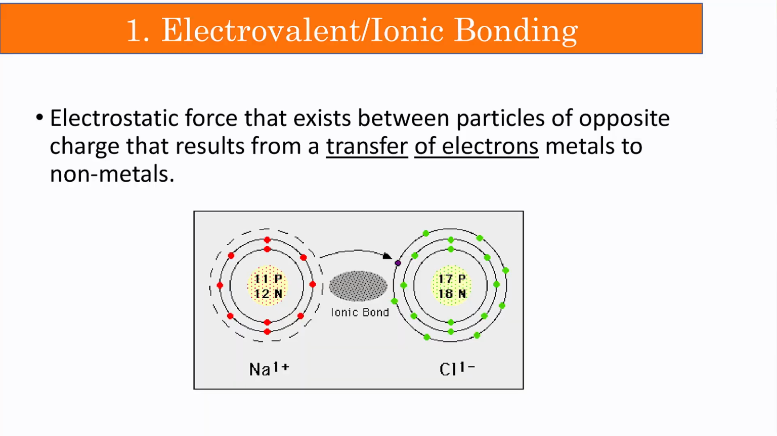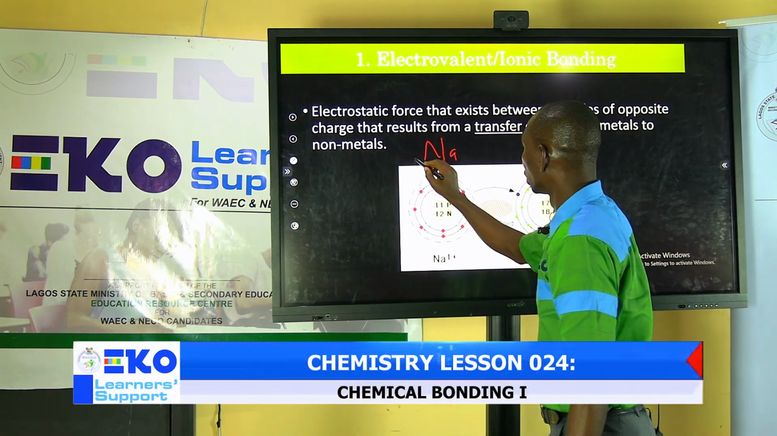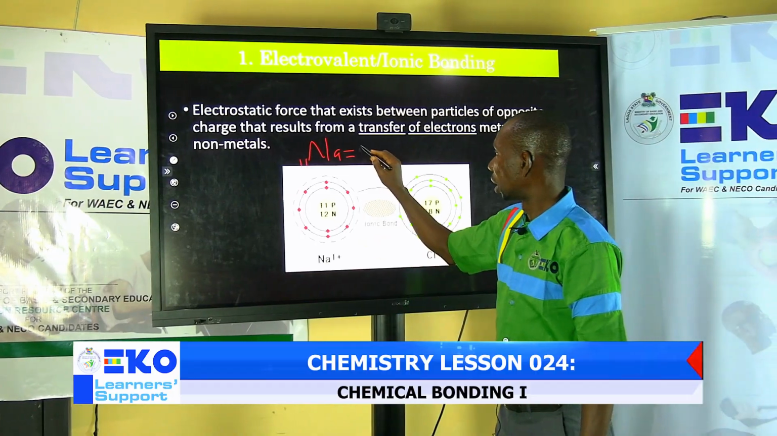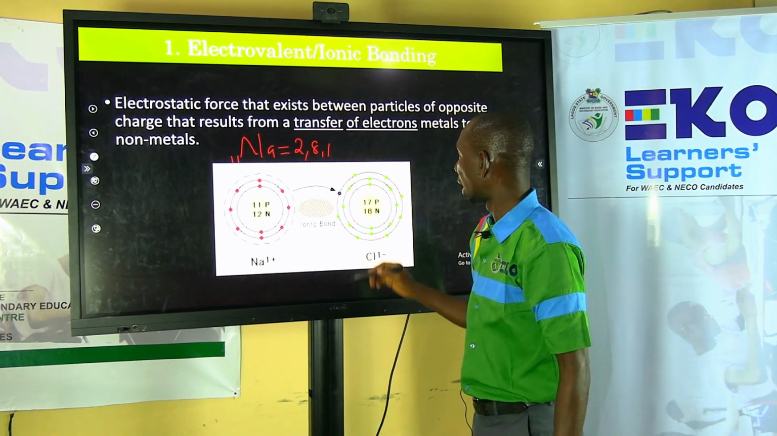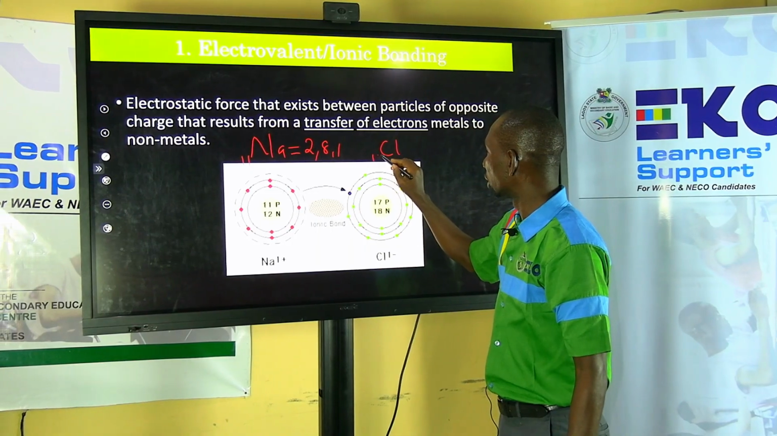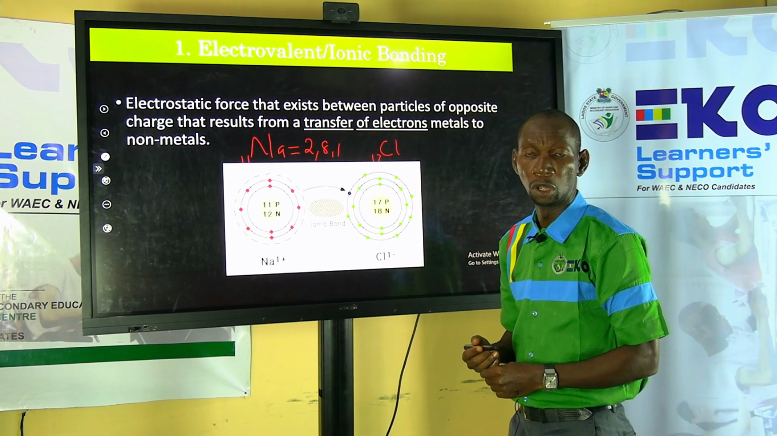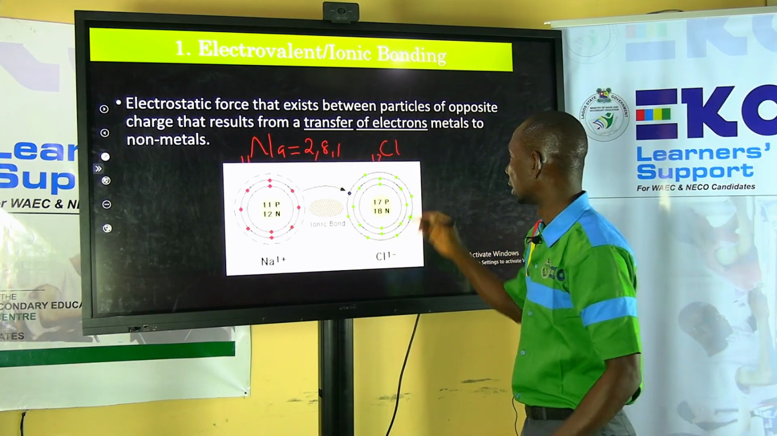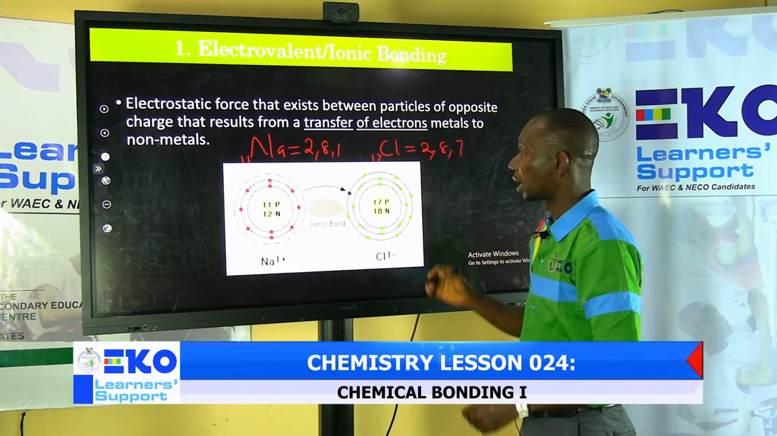Now, what we have here, we have sodium atom. We have sodium atom with atomic number 11. If we share that electron, we are going to have 2, 8, 1. Now, the other atom is chlorine, atomic number 17. You now know why you need to have your periodic table, or even to be able to memorize the first 20 elements. Now, when you share those 17 electrons, that will give you 2, 8, 7.